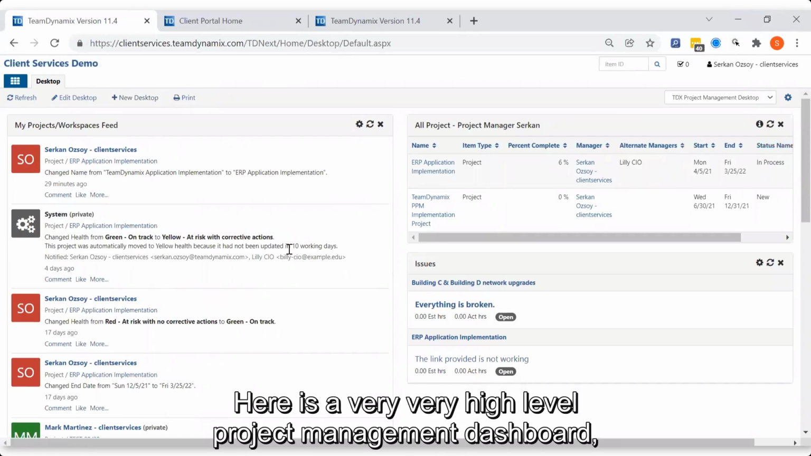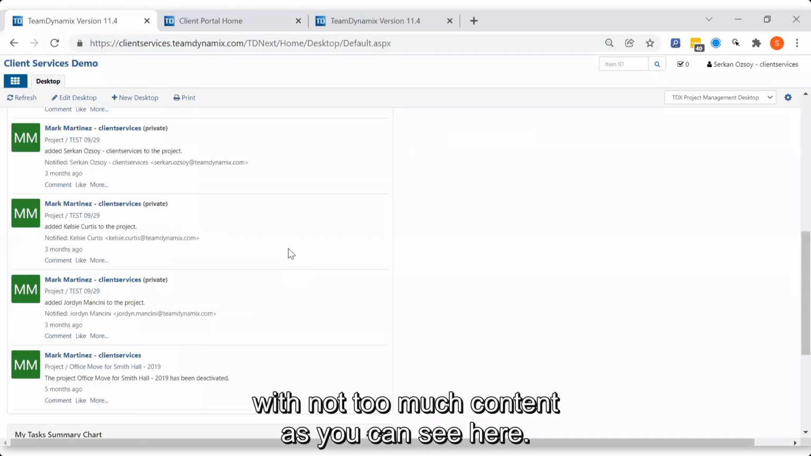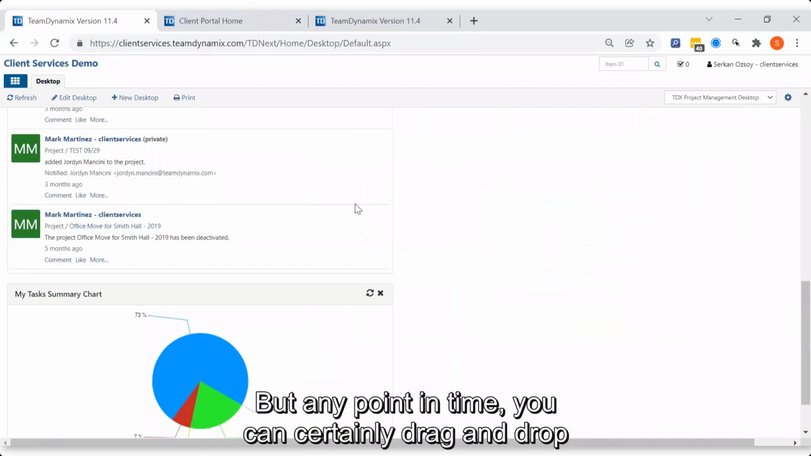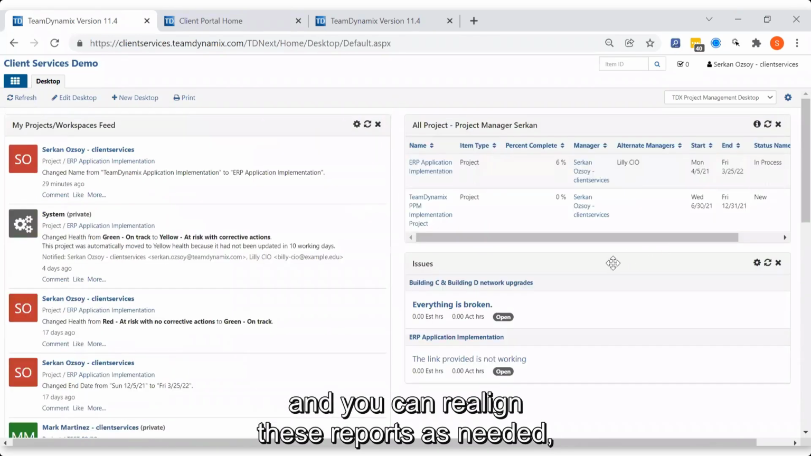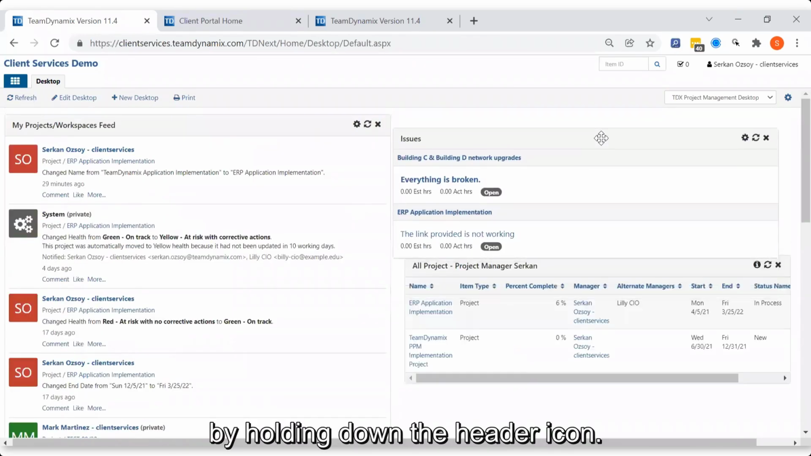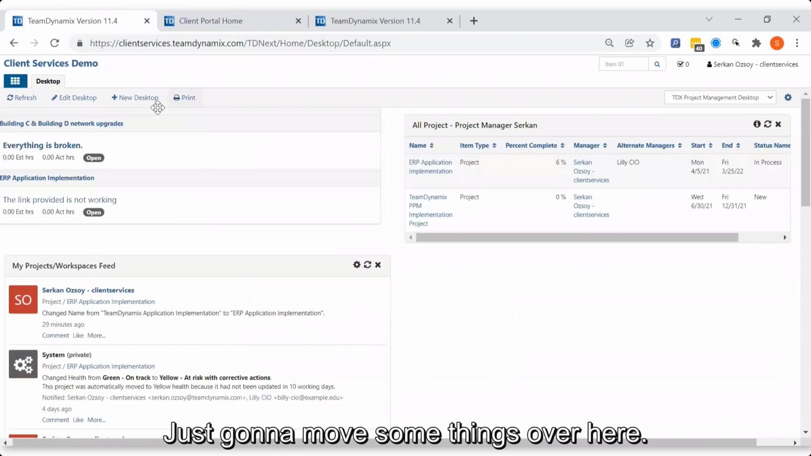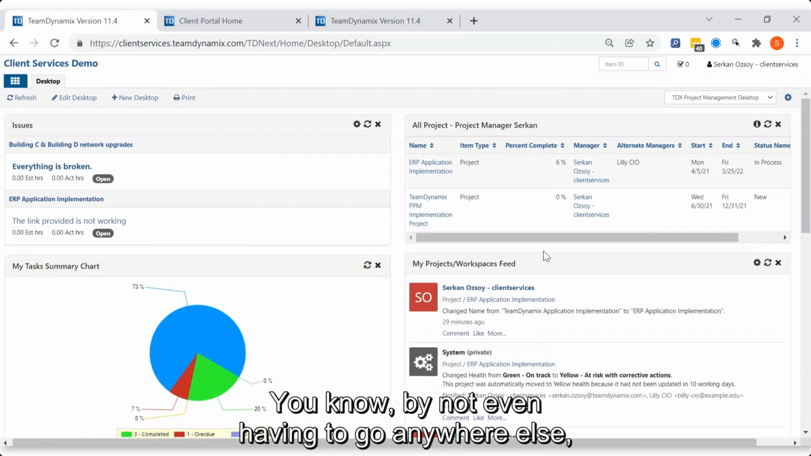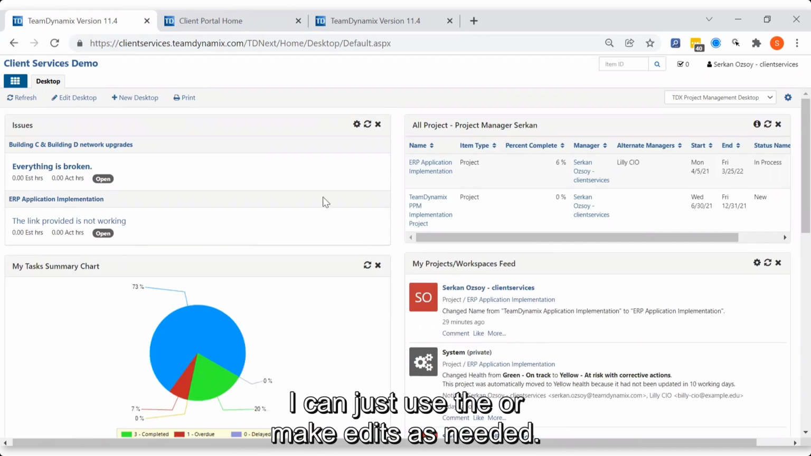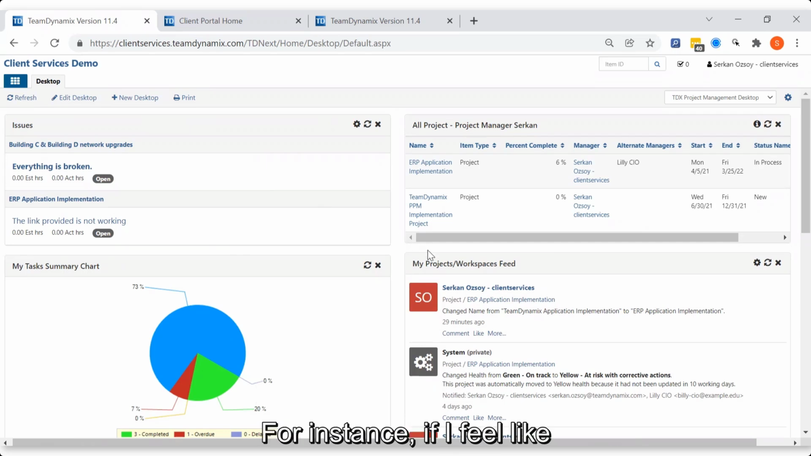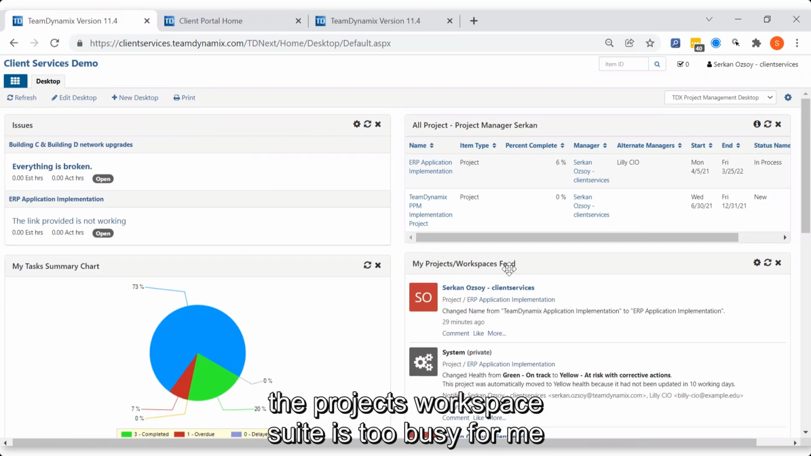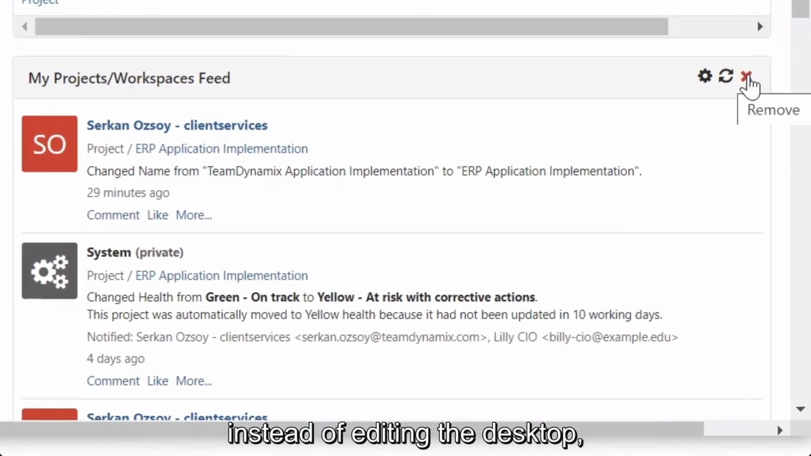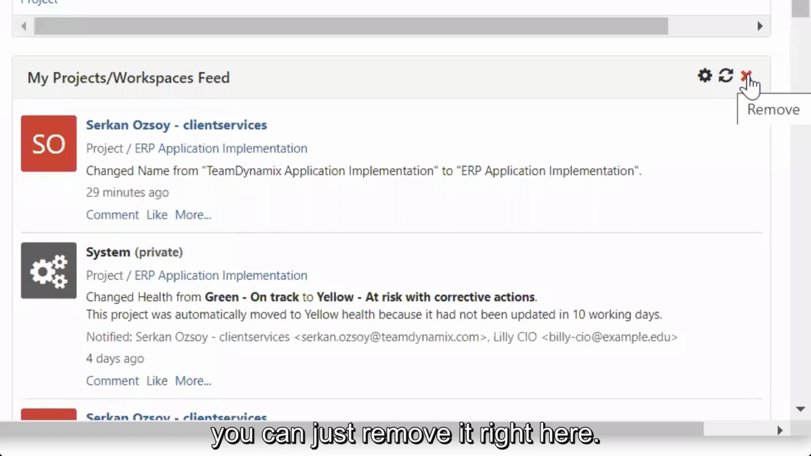Here's a very high level project management dashboard with not too much content, as you can see here, but at any point in time, you can certainly drag and drop and realign these reports as needed by holding down the header icon. Just going to move some things over here, this item over there, without even having to go anywhere else. I can just make edits as needed. For instance, if I feel like the projects and workspaces feed is too busy for me and I no longer wish to see it, instead of editing the desktop, you can just remove it right here.